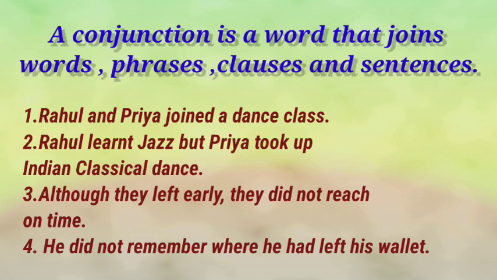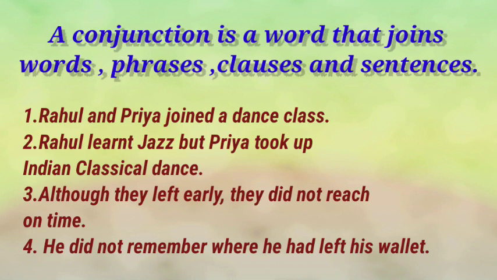Here they did not reach on time, main clause. That incomplete meaning, although they left early, that is subordinate clause. Subordinate clause conveys incomplete meaning. Main clause conveys complete meaning. Subordinate clause depends on main clause to complete its meaning. You understand? So here in fourth one, he did not remember where he had left his wallet. That is purse. Where, here conjunction word.